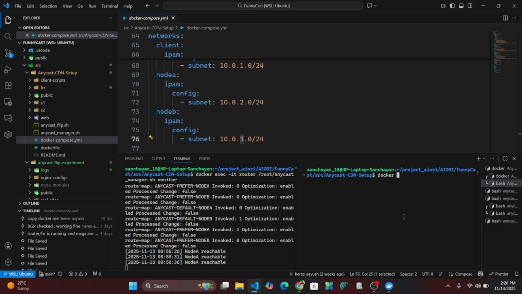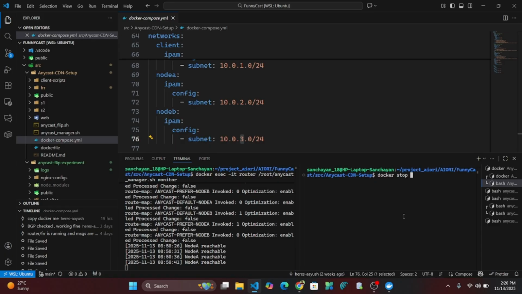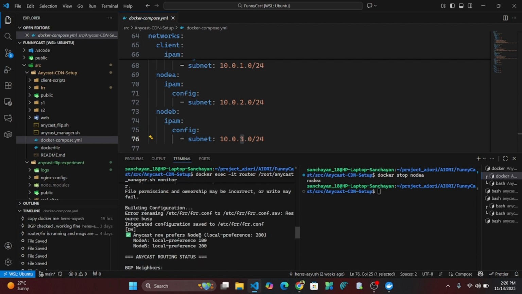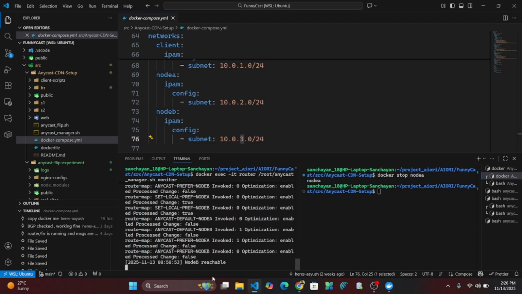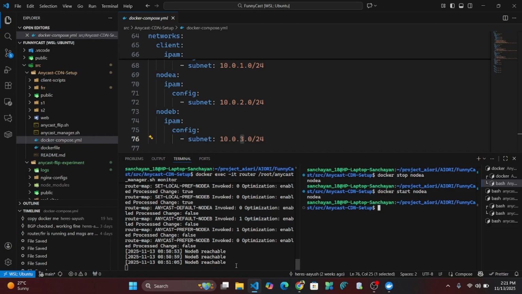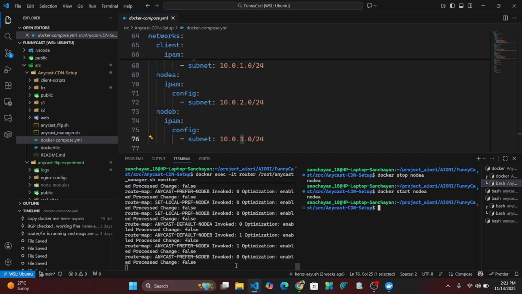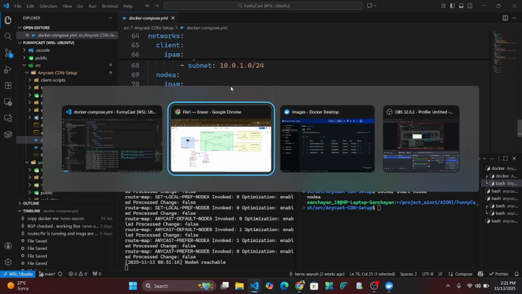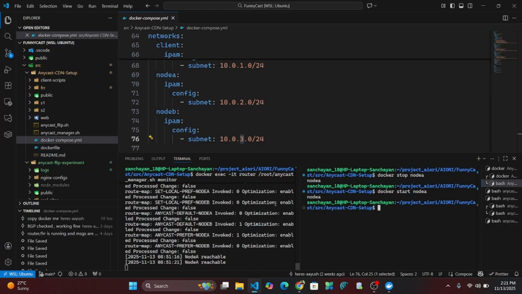Let's say I disable node A or make node A unreachable by the router, then what will happen is it will shift its whole route to the new route, that is node B with local preference 200, and now it will continuously check node B. If I restart node A, then it will again shift its preferred path, which is the best path according to BGP, to node A. So this is how we are implementing flipping, and this exactly is how we are implementing our Anycast network.